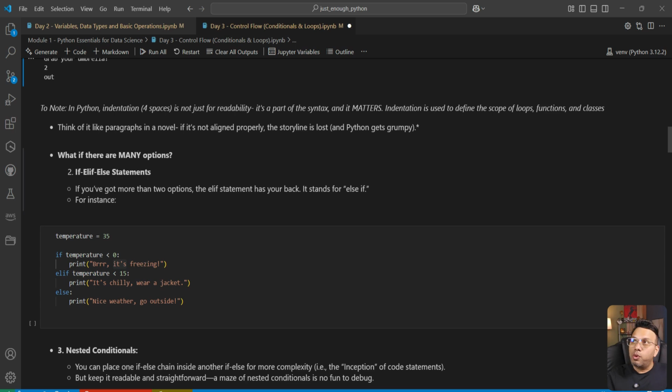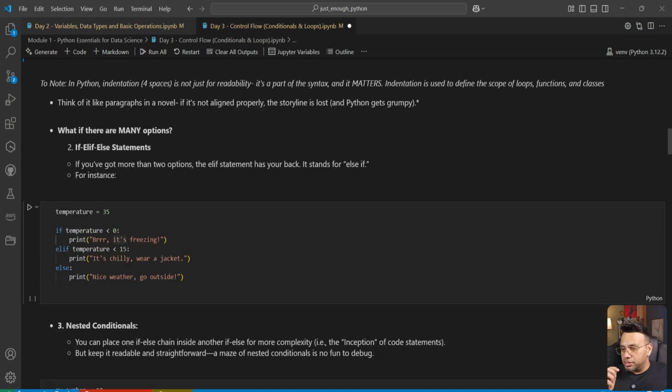That's it. But what if there are more than two options? In this case, we use if, else if, else statements. Now, different people pronounce this differently. Many people would actually say if, elif, else, but this elif actually stands for else if. And in many other languages, they do write else if, not elif. It's up to you whether you want to pronounce it as elif or else if. That's absolutely fine. I will call it else if.